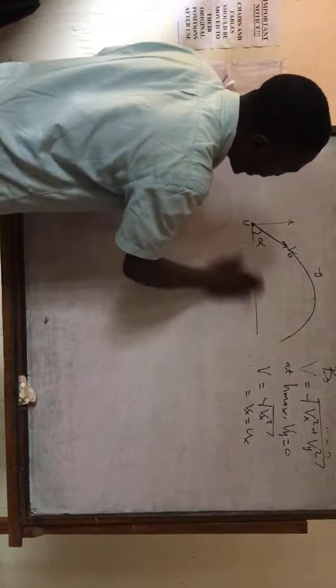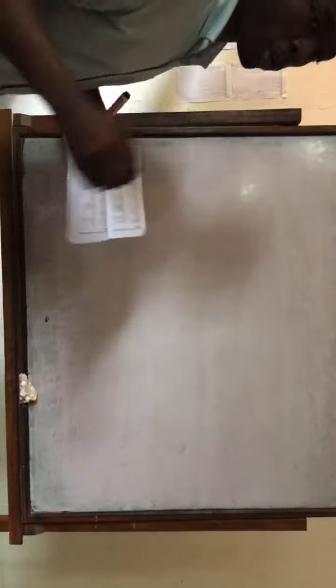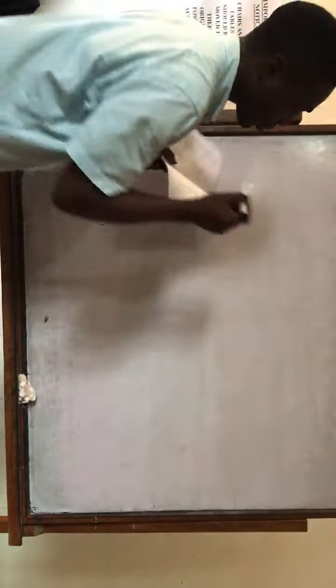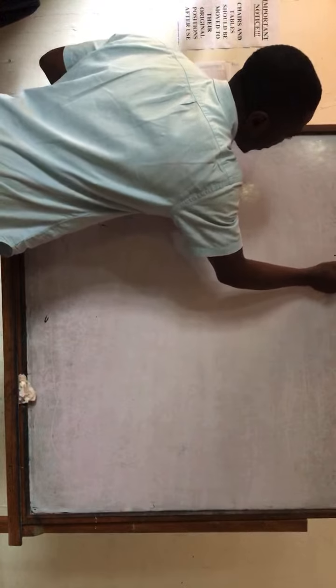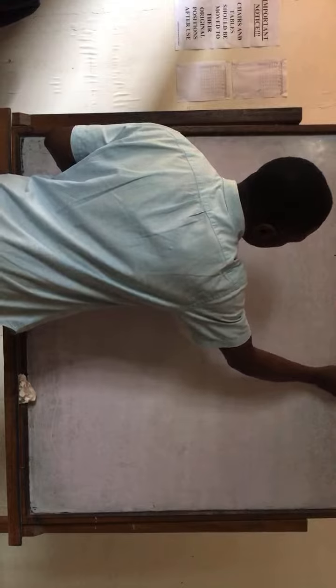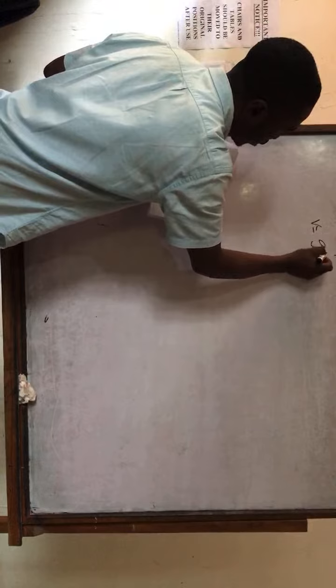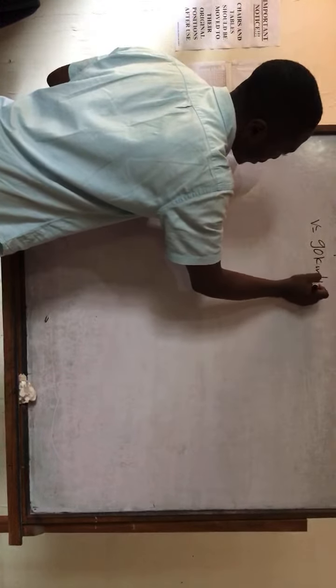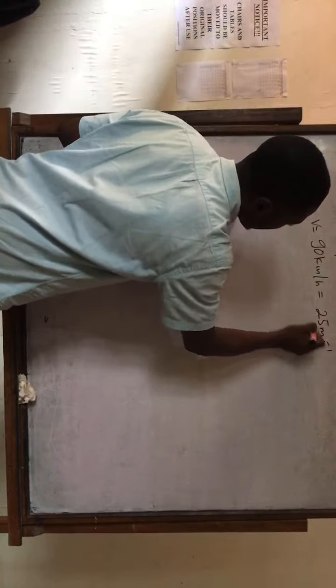They said a car is moving at 90 kilometers per hour. If you have to convert speed from kilometers per hour to meters per second, what do you do? From kilometers per hour to meters per second, you multiply by 5 on 18, okay? So 90 kilometers per hour is equal to 25 meters per second.